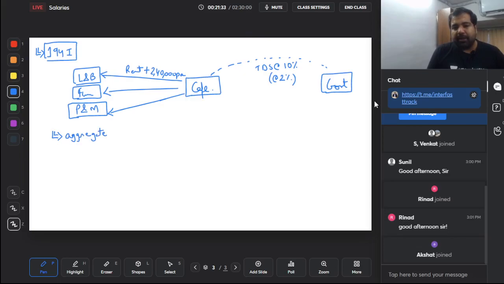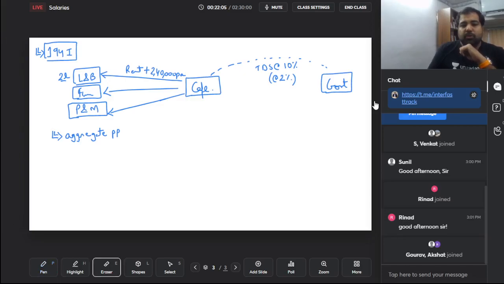What do I mean by aggregate? Guys, what if I'm paying 2 lakh rupees for land and 2 lakh rupees for furniture, both of which are under the limit of 2,40,000, but both these amounts are given to one person only? Then in that case, guys, it is aggregate per person. So if both 2 lakh and 2 lakh are given to the same person, do you have to aggregate it? Yes, the aggregate per person is 4 lakh. Then in that case, will TDS apply? Yes, TDS will apply at 10%.